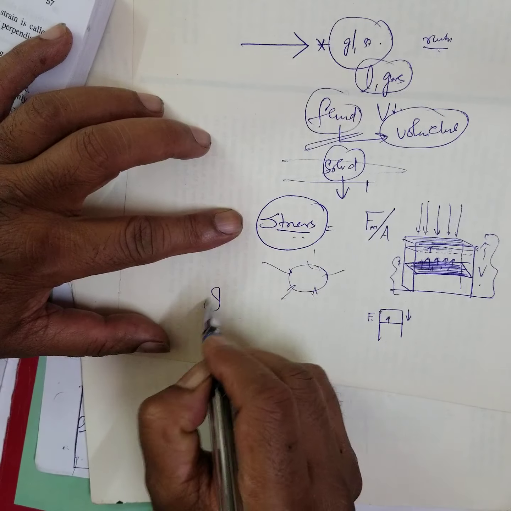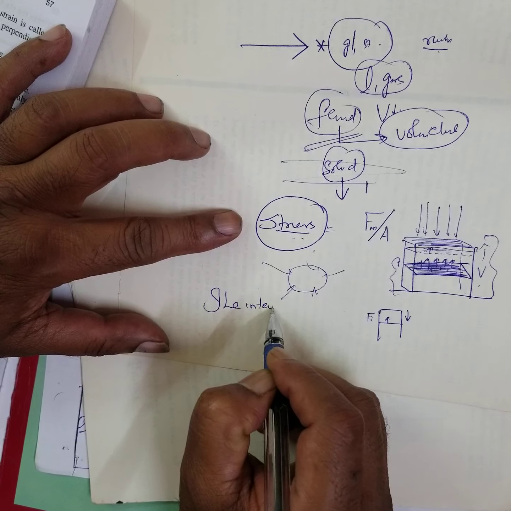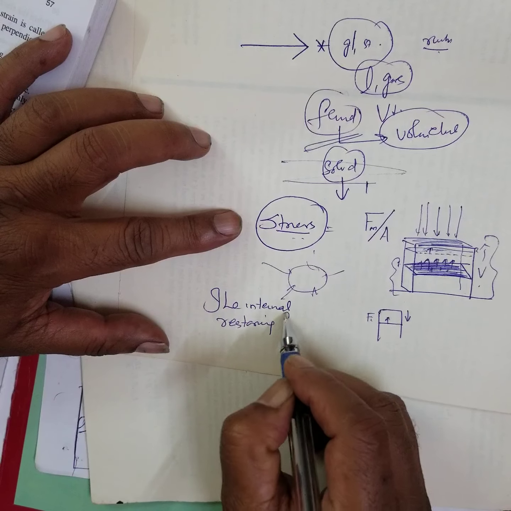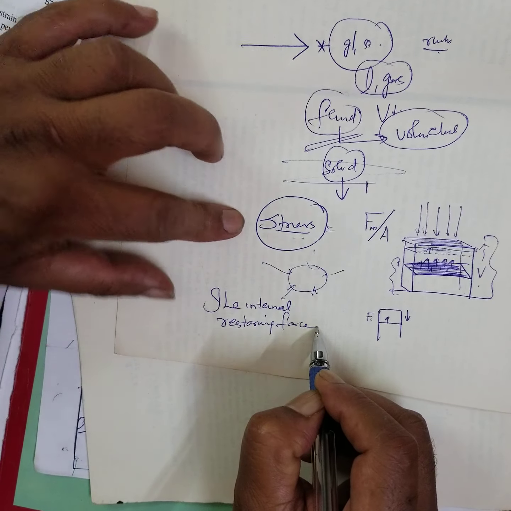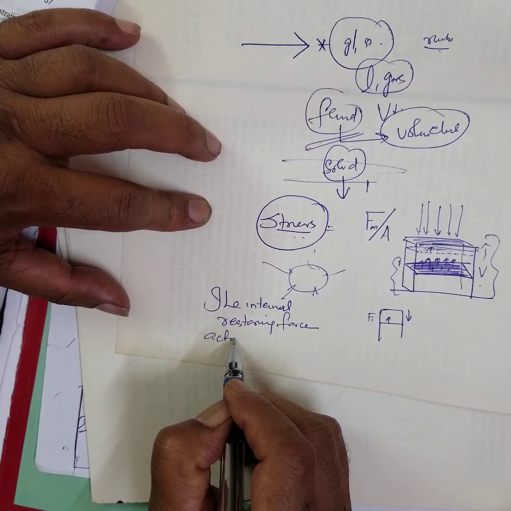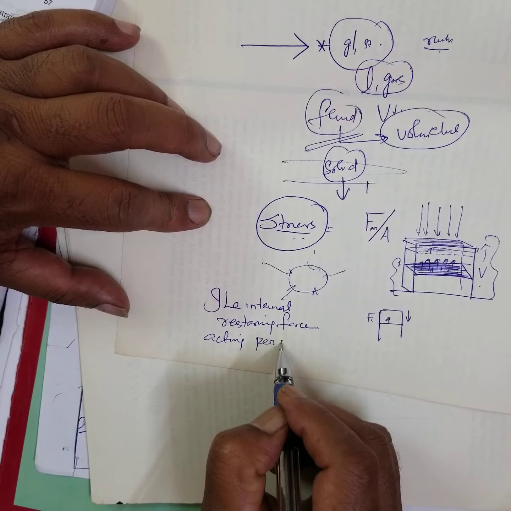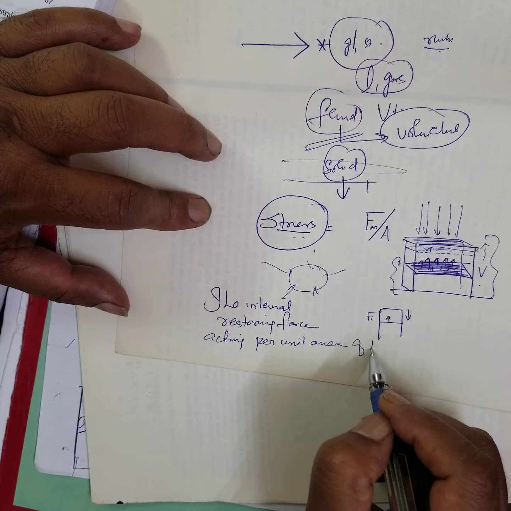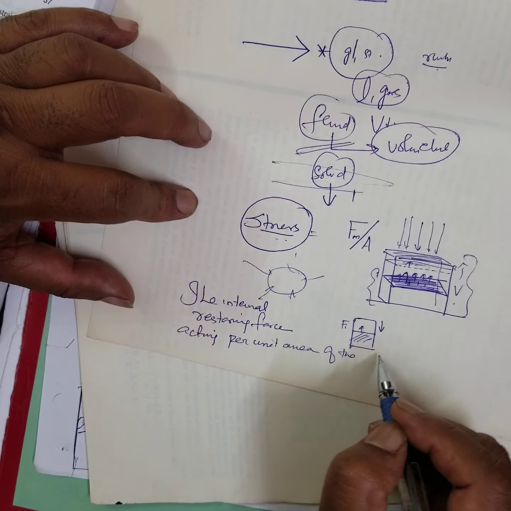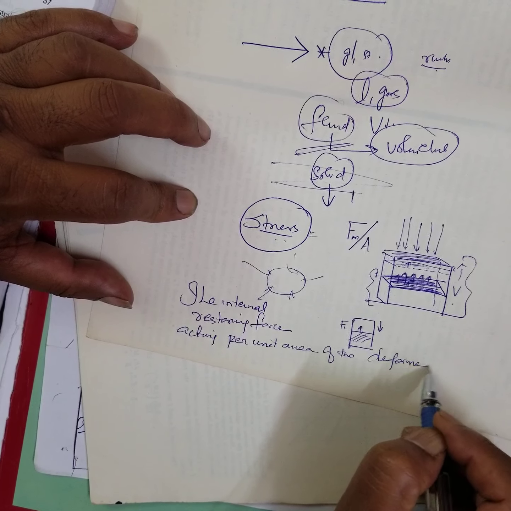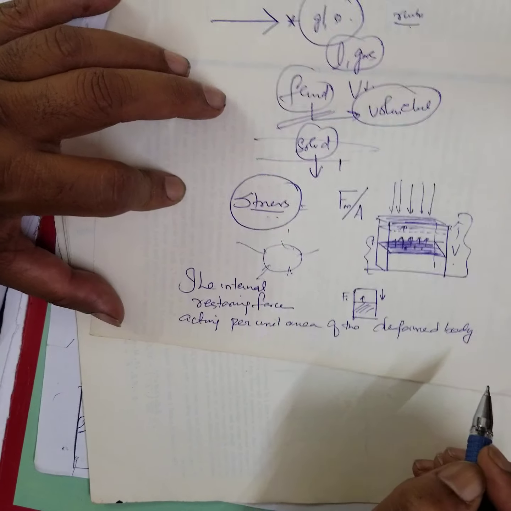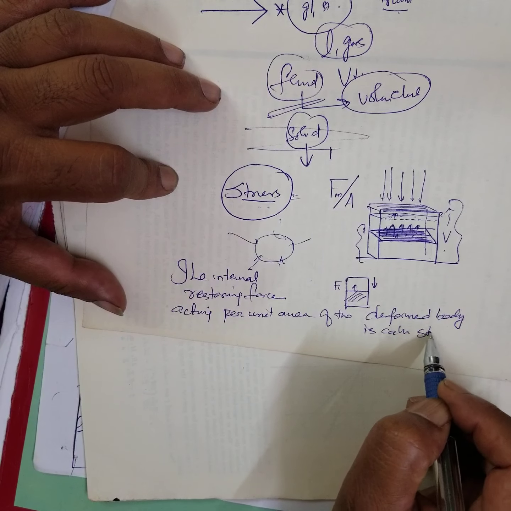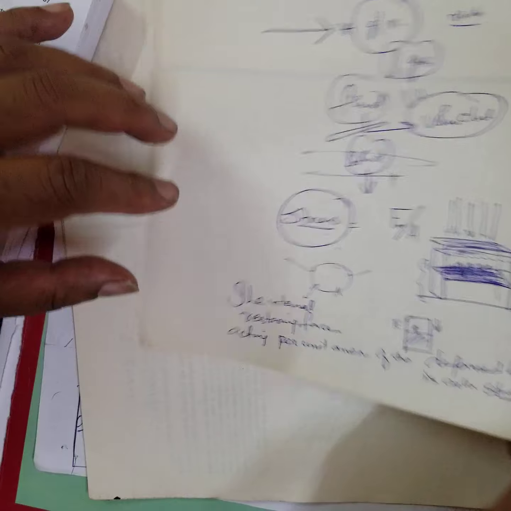The definition is: the internal restoring force acting per unit area of the deformed body is called stress. Understood? That is stress.